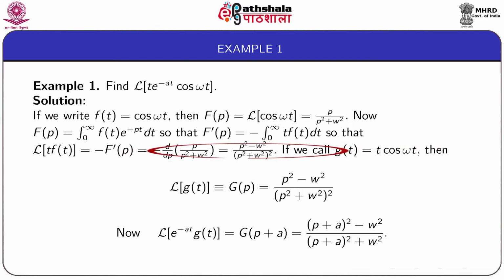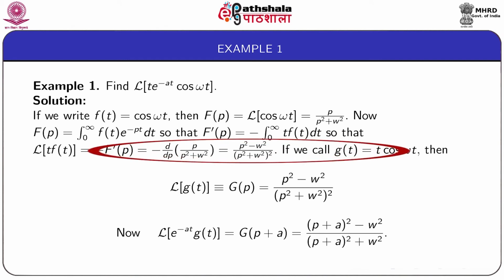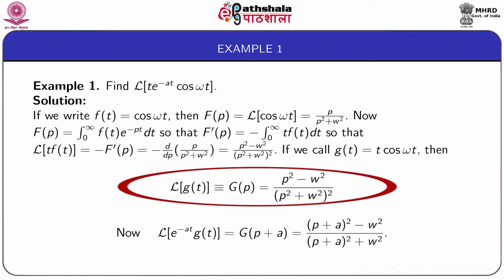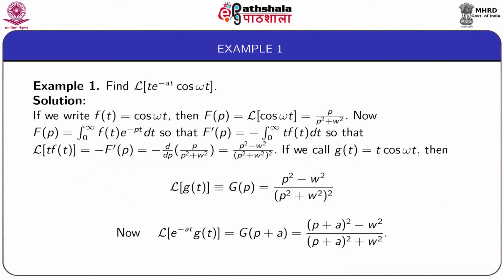and this is equal to minus d/dp of F(p). Here F(p) is p by p square plus omega square, and if we calculate the d/dp of this function, then this gives p square minus omega square divided by p square plus omega square whole square. Now, if we call small g(t) as t cos omega t, then Laplace transform of g(t) is denoted by capital G(p), and this is equal to p square minus omega square by p square plus omega square whole square.